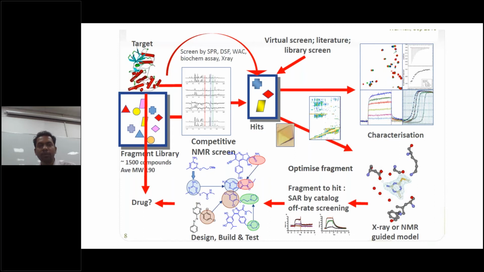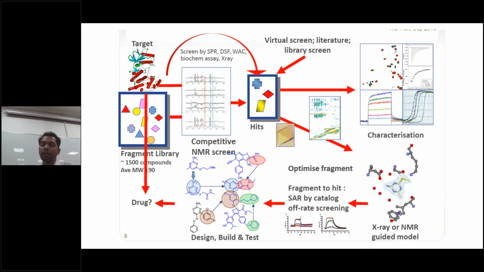Once you get the hit molecules, virtual screening will be done again. Then you will try to optimize the hit molecules. As I told in the last slide, it can be merging, growing, or combining two fragments, which means optimization of that fragment. You have to grow the molecular weight by considering different affinities with different target amino acids. For fragment to hit, by structure activity relationship, we have to find out by NMR and X-ray guided methods, and you have to make a binding model.